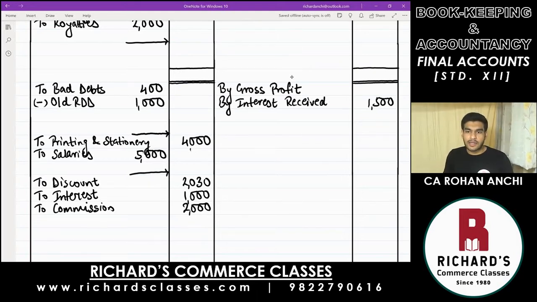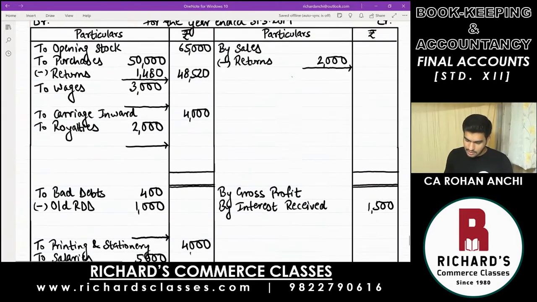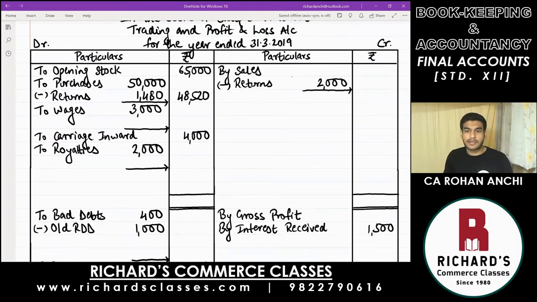The last item there, next is sales. The first item in trading account on the credit side, write down sales, 1,20,000. Deduct the returns, and in the outer column, what you have is 1,18,000. Okay, now we are done with the trial balance. We move on to the adjustments.